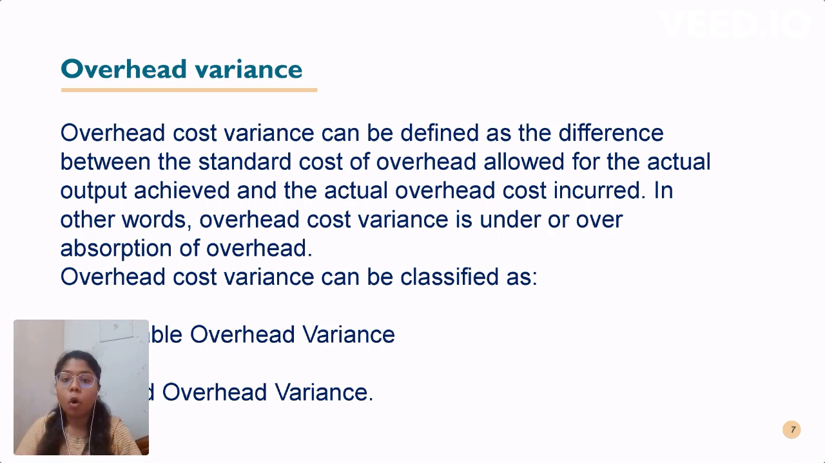Overhead variance. Overhead cost variance can be defined as the difference between the standard cost of overhead allowed for the actual output and the actual overhead cost incurred. In other words, overhead cost variance is under or over absorption of overhead. Overhead cost variance can be classified as